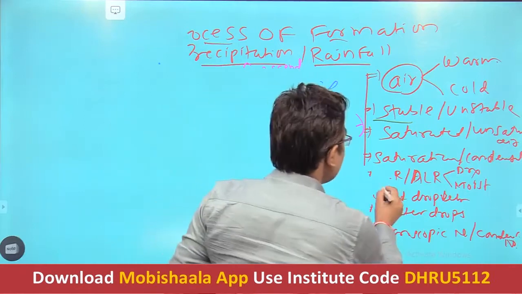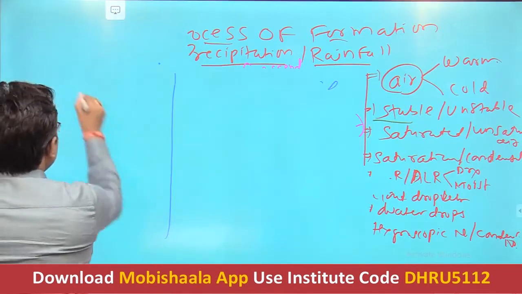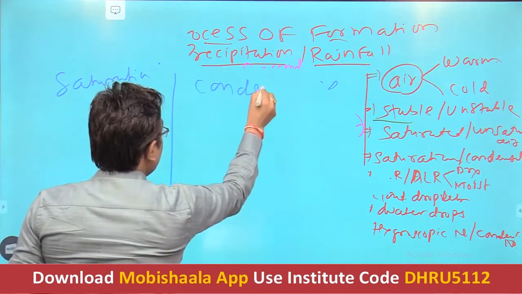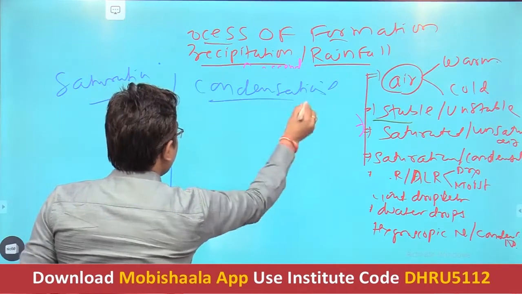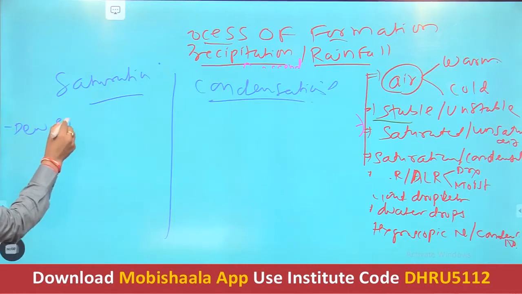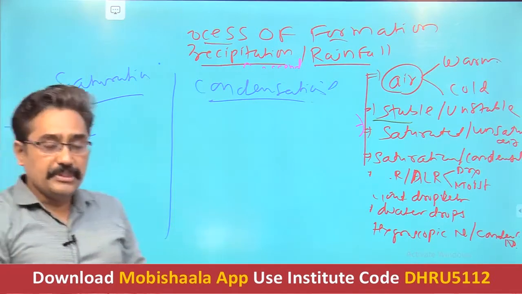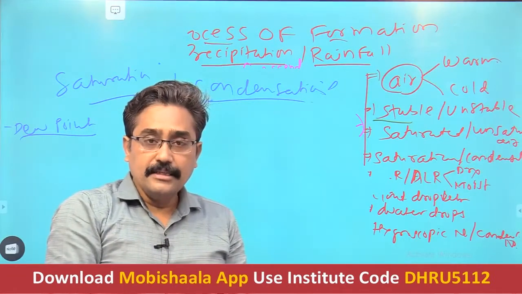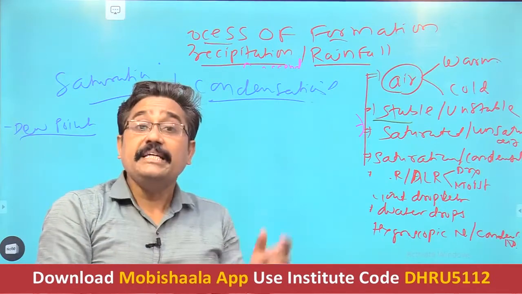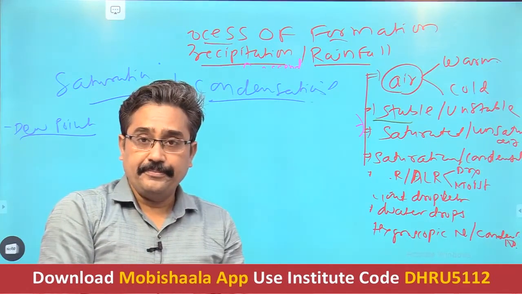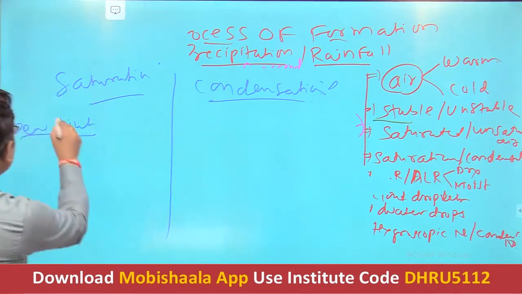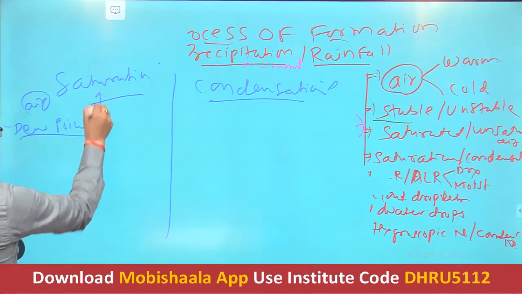Now we will see another defined term, saturation and condensation. First understand dew point. What is dew point? The majority of you would be aware of this. Dew point is the point or the temperature at which the air gets saturated. Dew point is nothing but a temperature where the air becomes saturated. That temperature is called dew point.